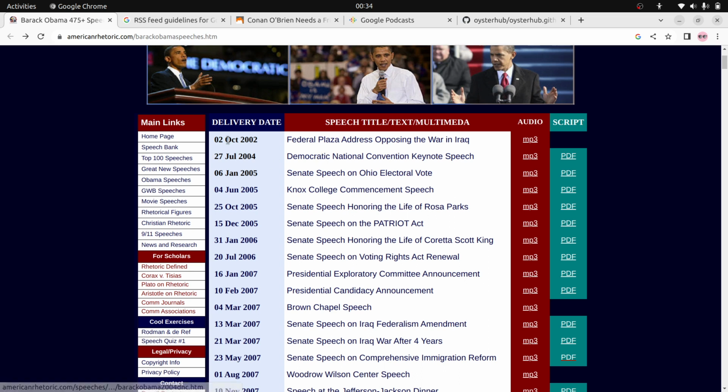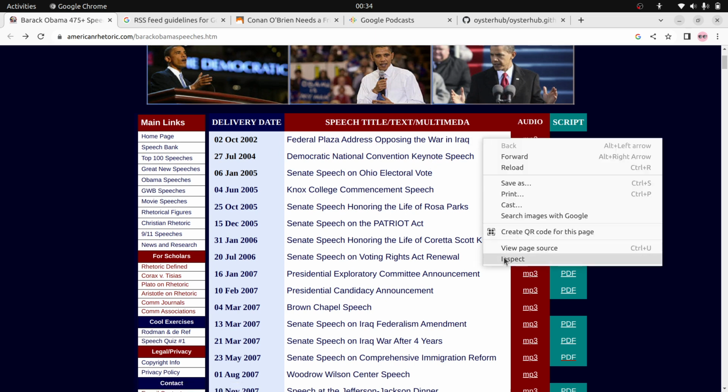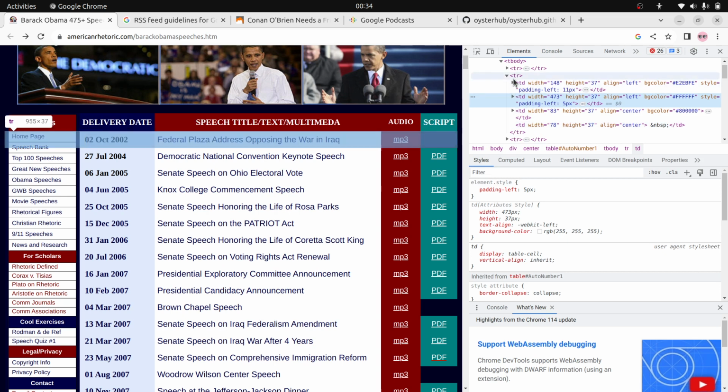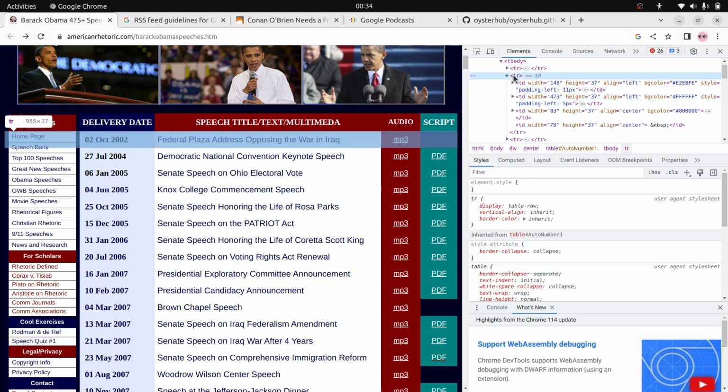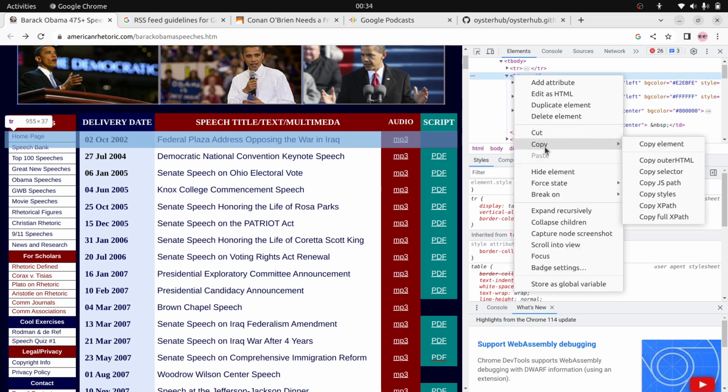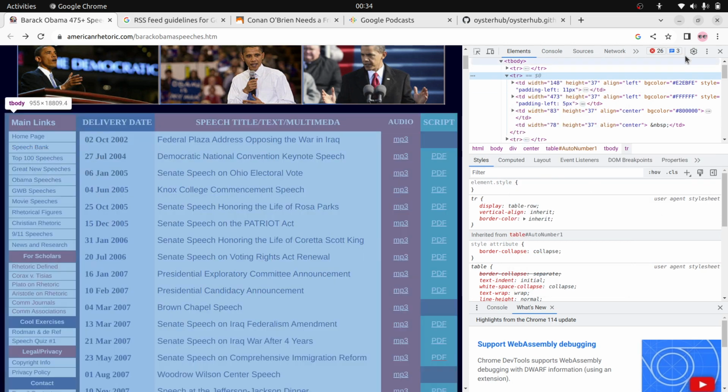Here you can see this is the first TR, this is the second TR, this is the third TR, like that. So how can we get these TRs? What you can do is inspect element, this is that TR. Right click, copy, and you can go to XPath.